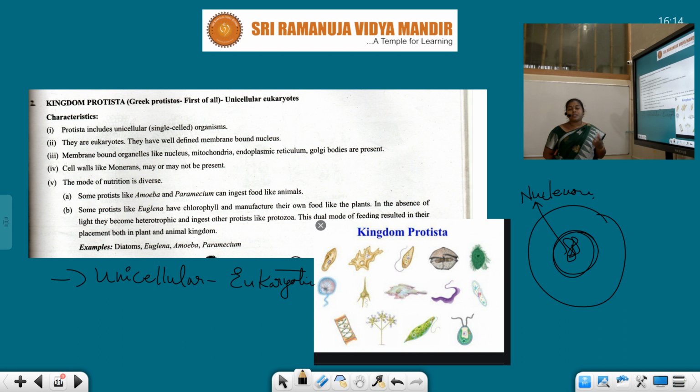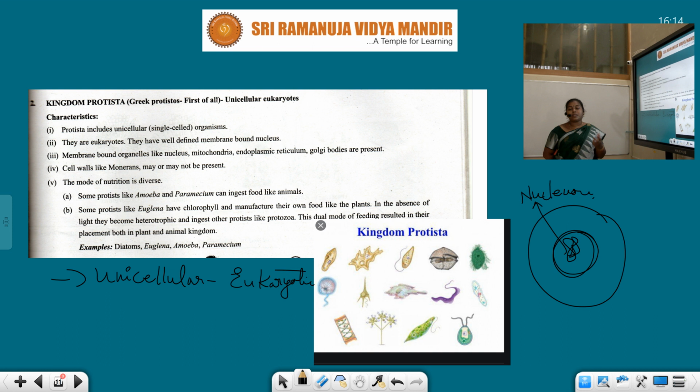And some Protista are pathogenic. For example, Entamoeba histolytica, which causes dysentery, and the Plasmodium vivax that causes malaria. See students, malaria is caused by the Plasmodium vivax. It is one of the protozoa. This belongs to Protista. And the other example, Entamoeba histolytica, causes dysentery in humans.